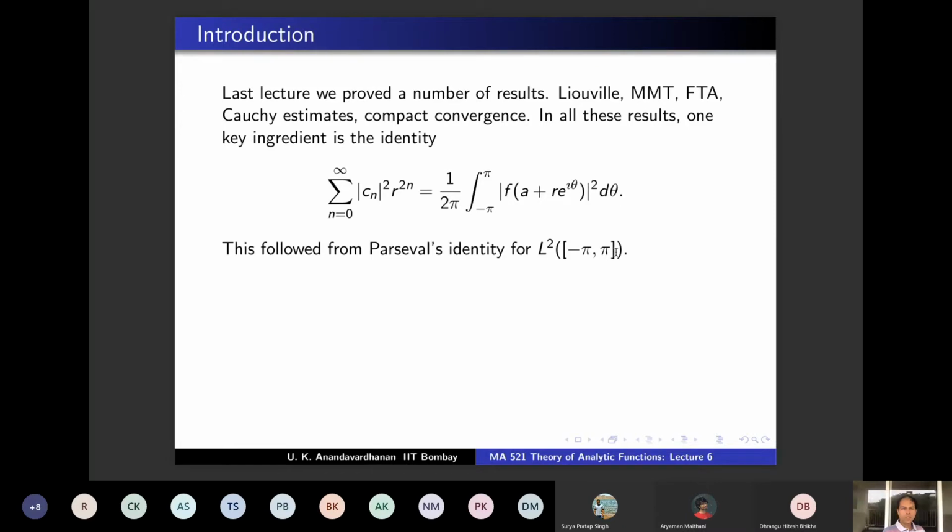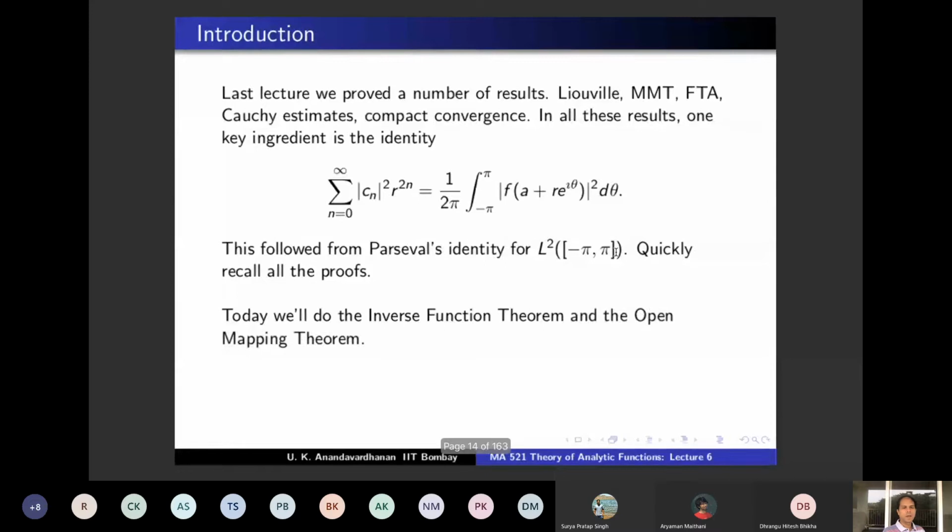Okay, so let's come to today's topic. Today we will do the inverse function theorem and the open mapping theorem. So what is the inverse function theorem? You have a holomorphic function, and if there is a point where the derivative is non-zero, you want to say that your function can be inverted. Not throughout, but given a point where the derivative is non-zero, it's a local theorem.